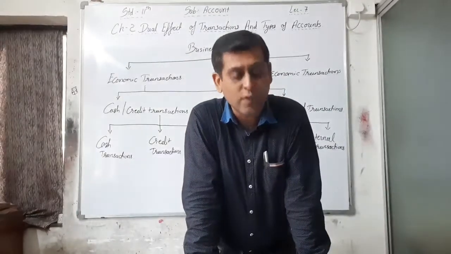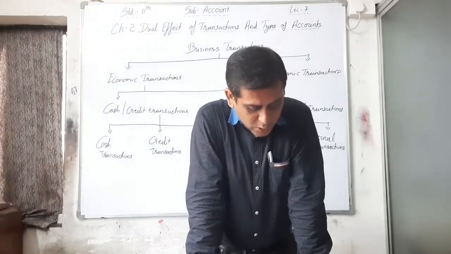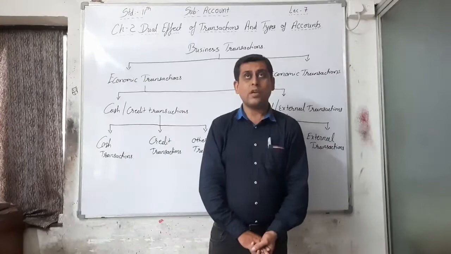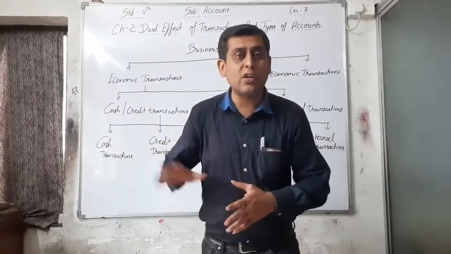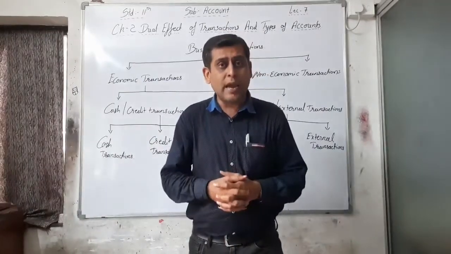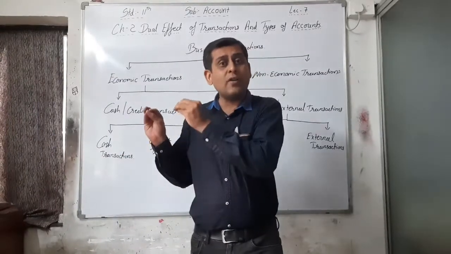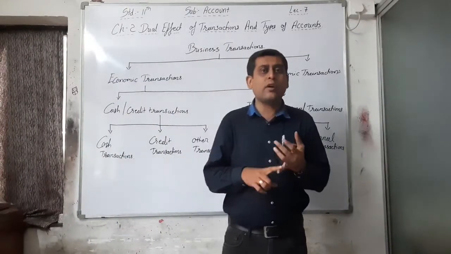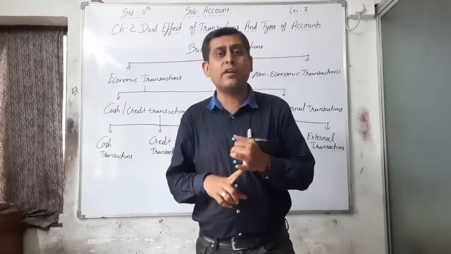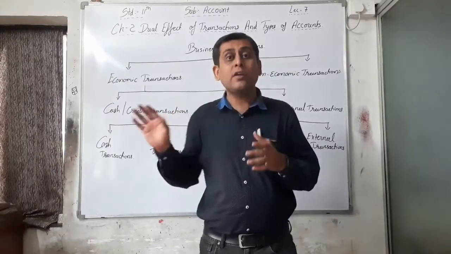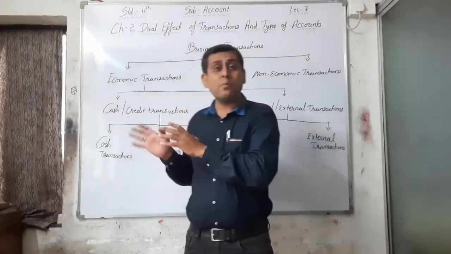Which one is the transaction? Example, goods destroyed in accident. If a fire occurs in your business, in your shop, and your goods are burned by fire, that is not a cash transaction, not a credit transaction. You are not selling that particular goods, but here your goods are burned by fire.